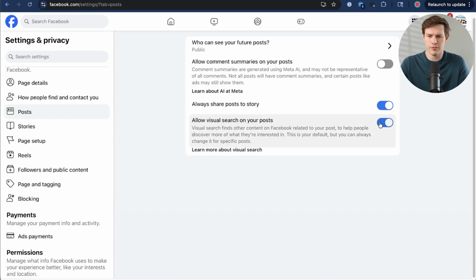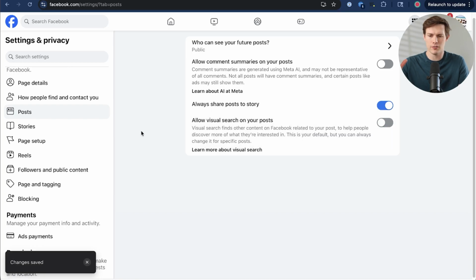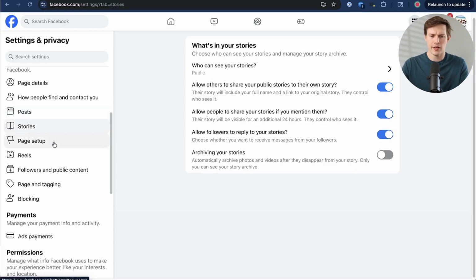I'm also going to disable visual search on my posts because I don't want it recognizing something and linking to some other product that somebody else is selling. Everything looks good with stories. I'm not going to change that.